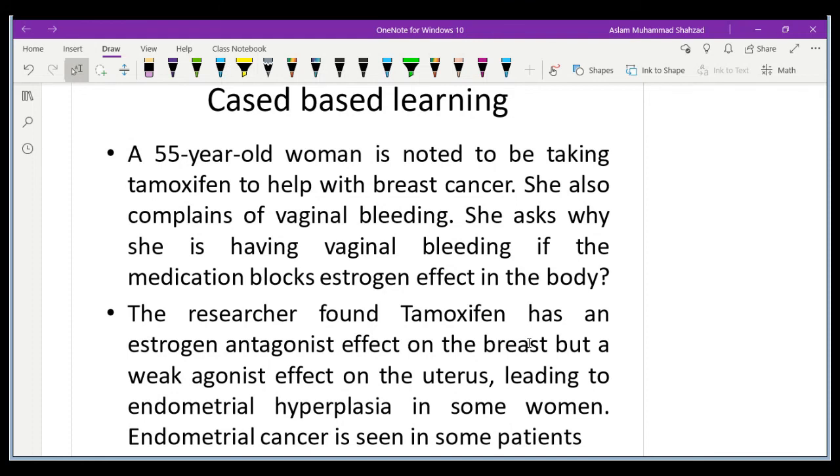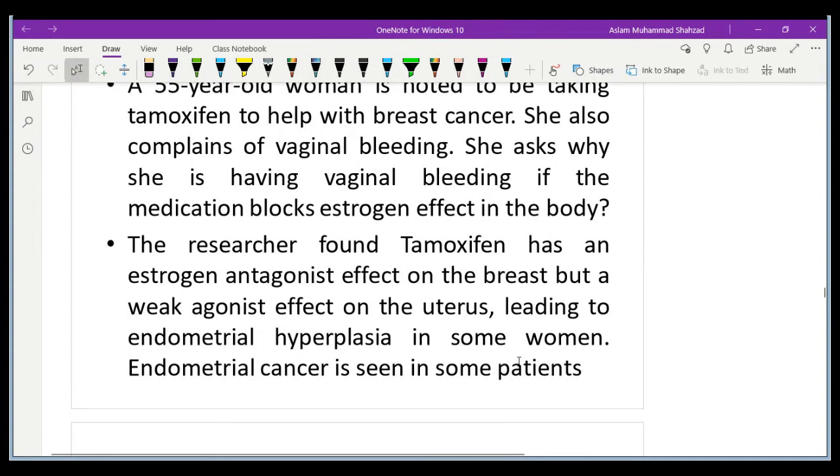The researchers found that tamoxifen has an estrogen antagonist effect on the breast but a weak agonist effect on the uterus. I already discussed before why endometrial carcinoma occurs in 1% of patients: although tamoxifen has an anti-estrogenic effect, it has a pro-estrogen or agonistic effect on the uterus, leading to thickening of the uterus, and then carcinoma can occur. So we need to monitor the patient, especially a post-menopausal woman, when we give tamoxifen. This is the same thing that I already discussed before.